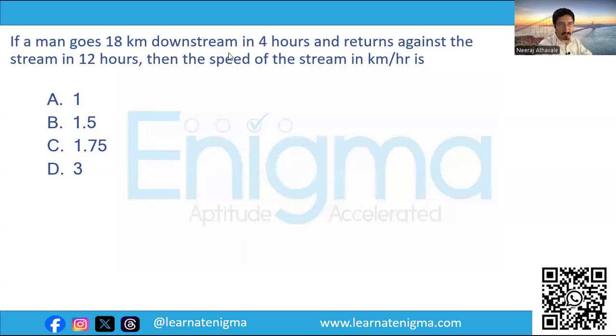If a man goes 18 kilometers downstream in 4 hours and returns against the stream in 12 hours, then the speed of the stream in kilometers per hour is... Now, in the topic of boats and streams, we know that